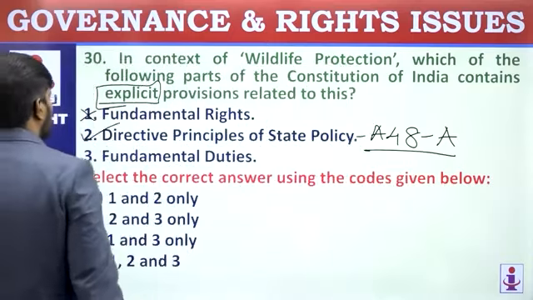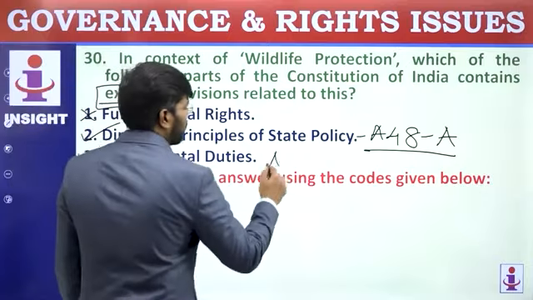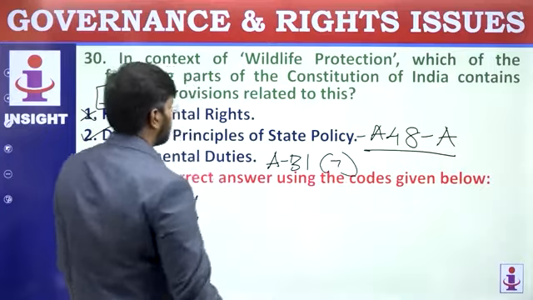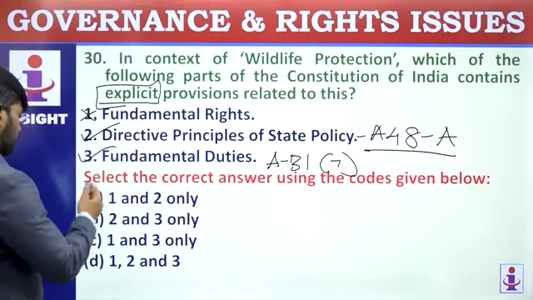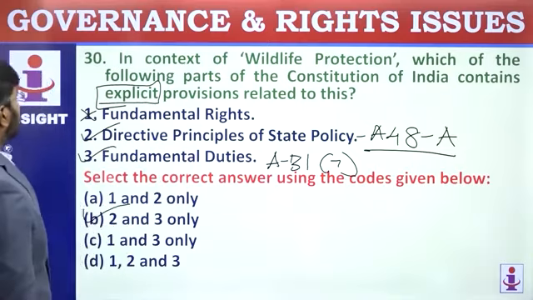Go on with the third also. Fundamental duties. Fundamental duties also, Article 51A. In the seventh point, you can see that it is for wildlife protection. So 2 and 3 will be the answer. Asking for correct answer. So 2 and 3.